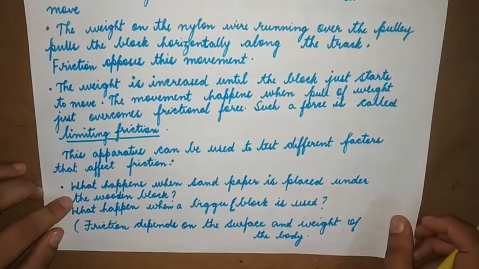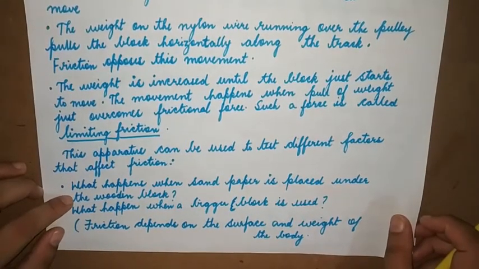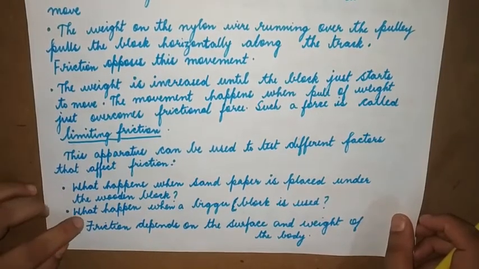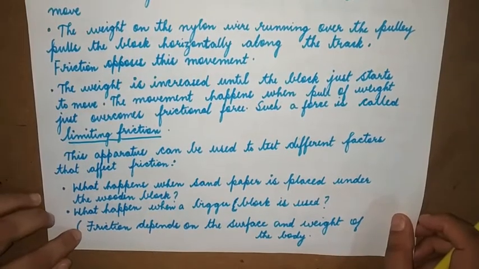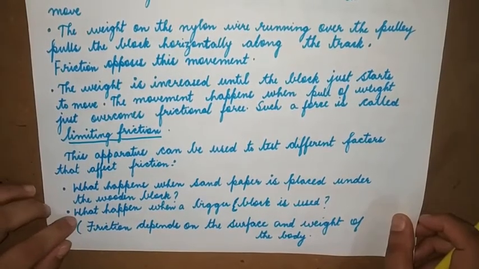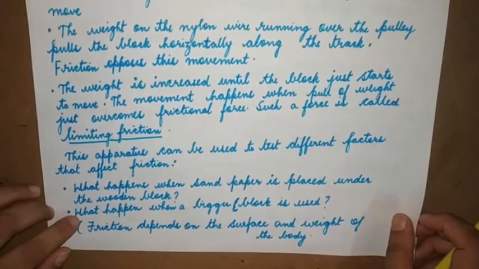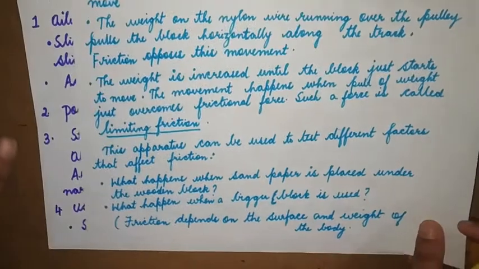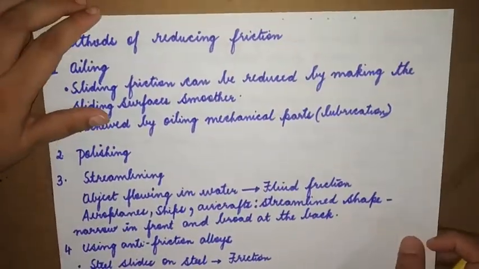So we know frictional force depends upon the surface and also the weight of the body. Sandpaper was an example to show that friction depends on the surface of an object, and the second one, what happens when a bigger block is used, shows that the weight of the body also plays a very important role in affecting frictional force.